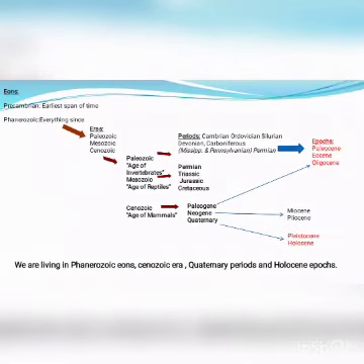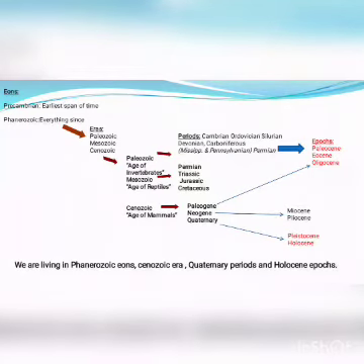And next, the Paleozoic era is divided into 6 periods: Cambrian, Ordovician, Silurian, Devonian, Carboniferous. And Carboniferous is also further divided into 2 parts: Mississippian and Pennsylvanian. And next, Mesozoic is divided into 4 periods: Permian, Triassic, Jurassic, and Cretaceous.